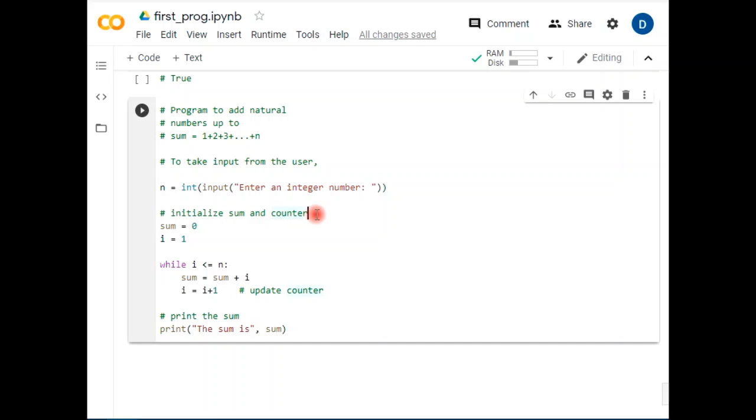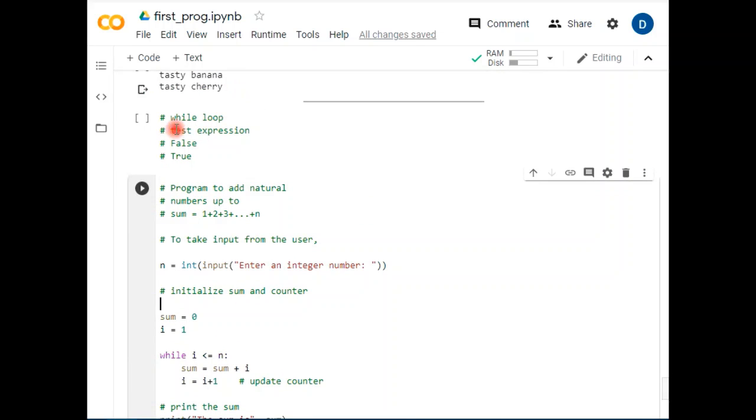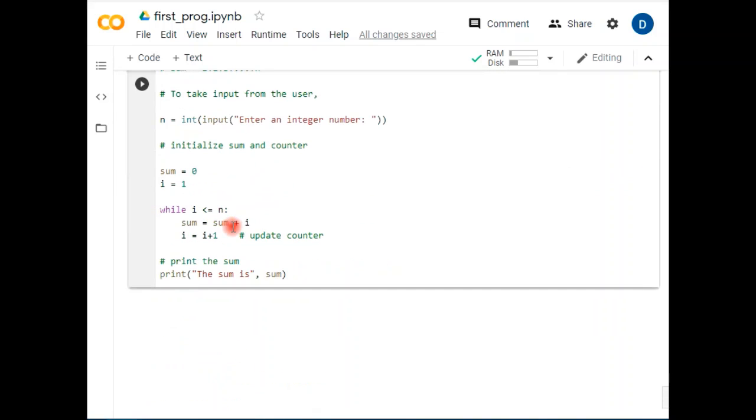So let's begin with how we are initializing this. First of all, I have taken the sum. Initially it starts with the sum as 0 and i begins with 1. It means the condition has to start with 1. And I am using the syntax of while. The while loop gives you a facility to create the condition, as we already talked about: the test expression. This while loop will keep repeating the process until this condition is no longer satisfied. So i starts from 1 and runs up to less than or equal to n.